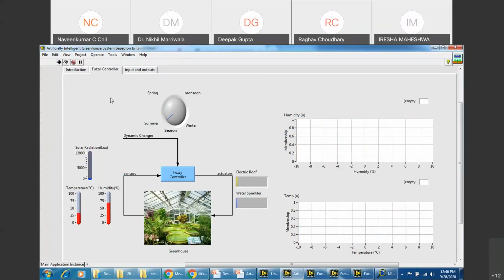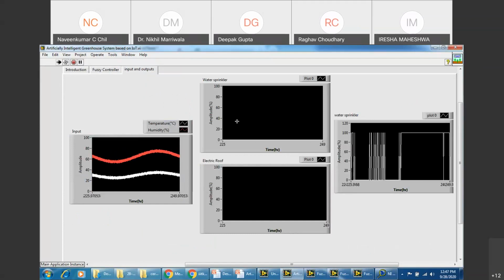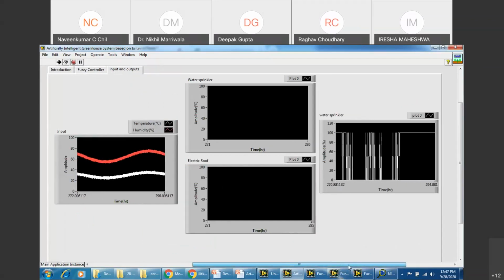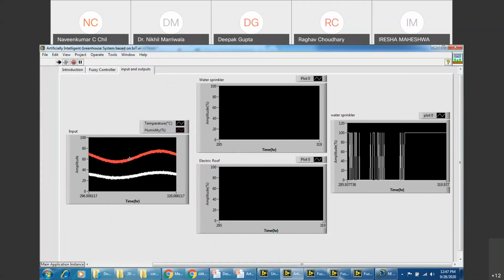Now I'll tell you how this behaves. I have connected it to some internal structure where the temperature and humidity keep on varying, and the solar radiation is also varying for us, right? Can you see this happening now? Yes, sir. And I've connected some controls in the form of graphs. So you can see the input is given in this form: the water sprinkler, the electric loop.